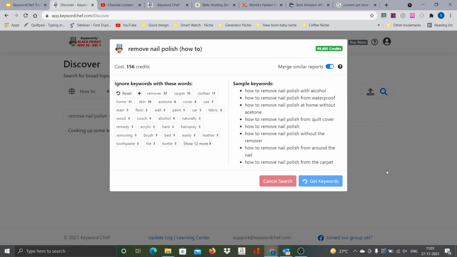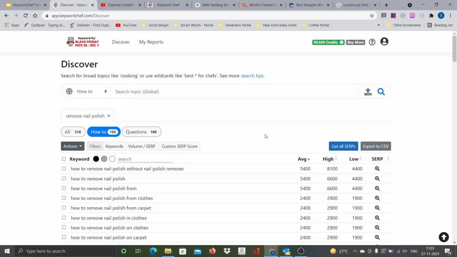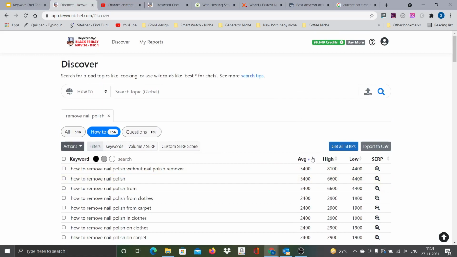So I just click the option. Unless you select Get the Keywords, the credits won't be deducted. Now you can see the credits got deducted from the balance. Now there are a few attributes here.